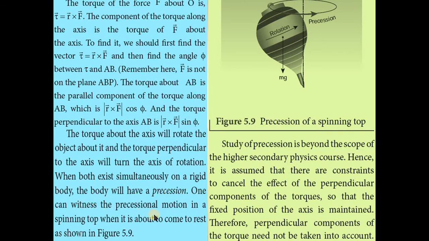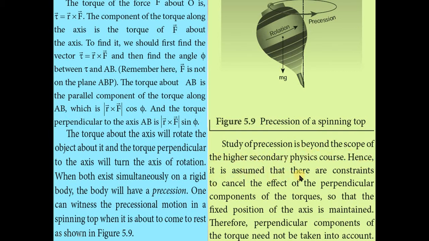One can witness the precessional motion in a spinning top when it is about to come to rest, as shown in this figure. This is because of rotation, precession, and mg, that means the gravitational force acting on the precession of a spinning top. Study of precession is beyond the scope of the higher secondary physics courses.